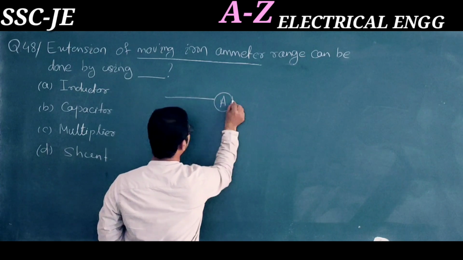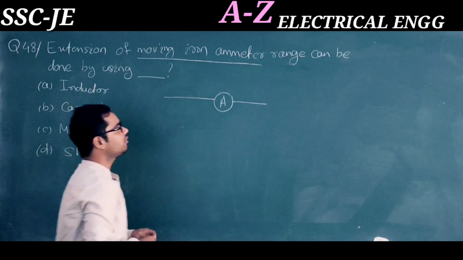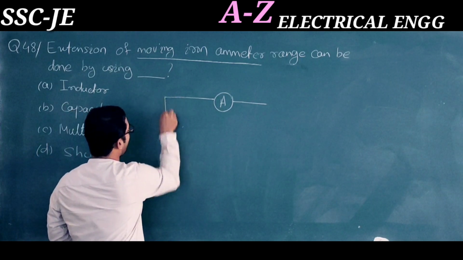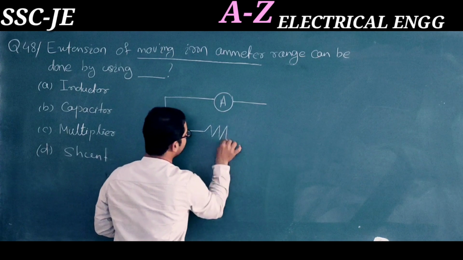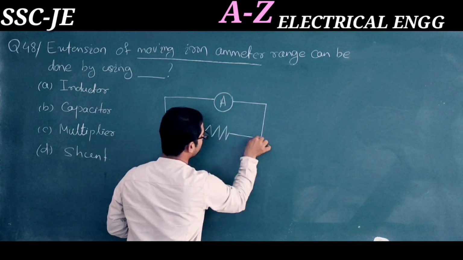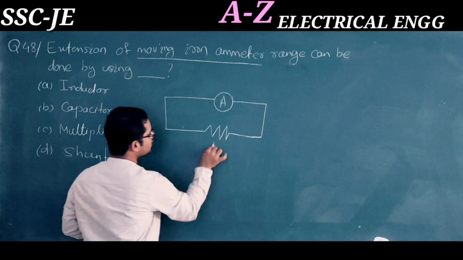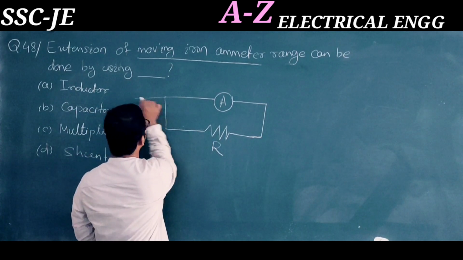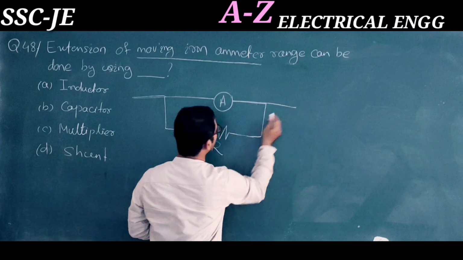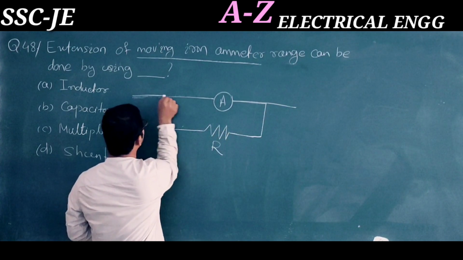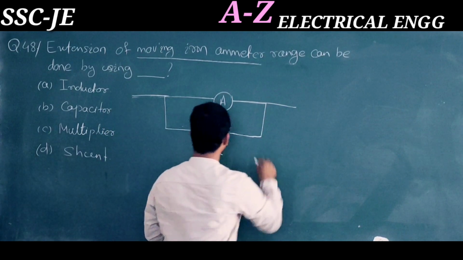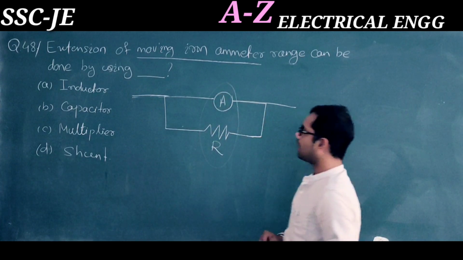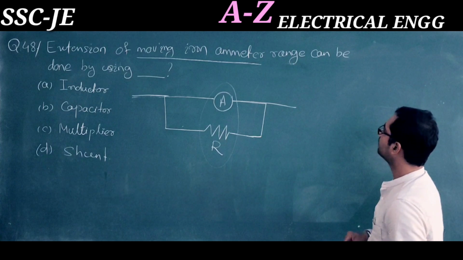If we want to increase the range, we connect one resistor here. This is a shunt resistor, a resistor in parallel with the ammeter. If the ammeter and the resistor are connected in parallel, then we can extend the range.